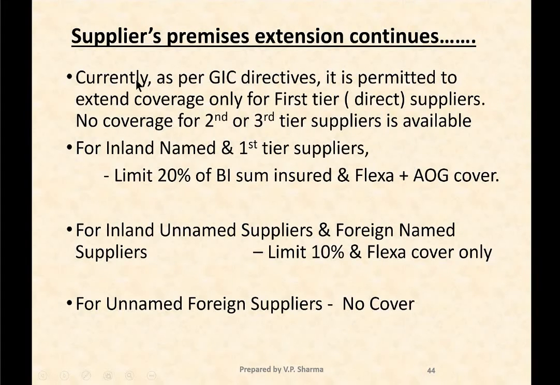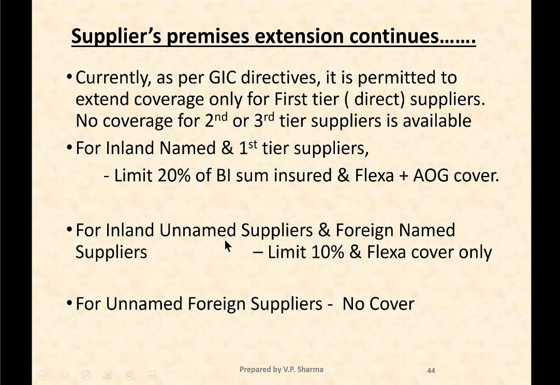Currently, as per JIC directives, it is permitted to extend only to the first tier, that is the direct supplier. No coverage can be given to second tier or third tier suppliers. For inland named first tier suppliers, the limit is 20% of BI sum insured, and the coverage is restricted to Flexa and AOG.